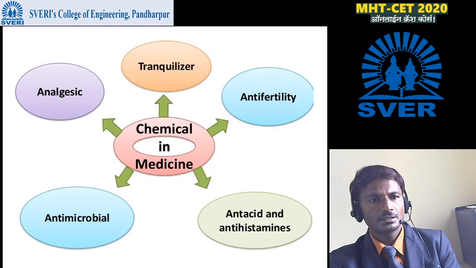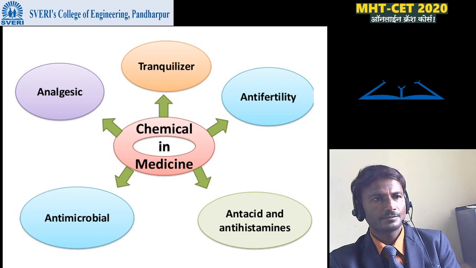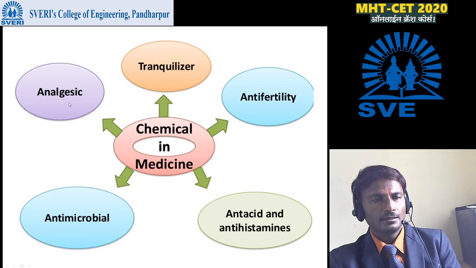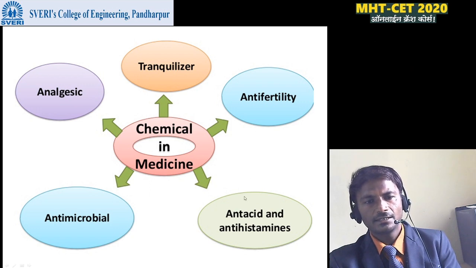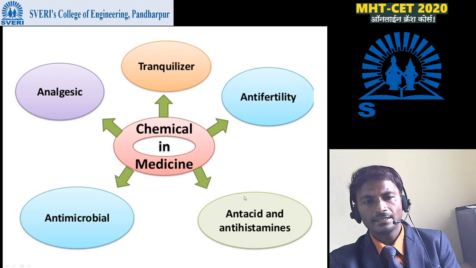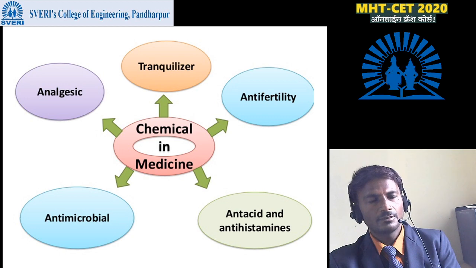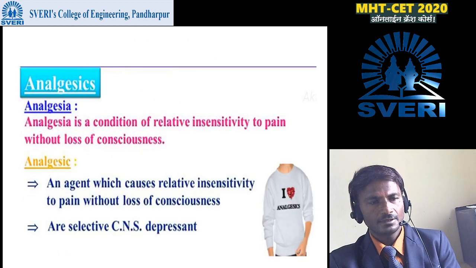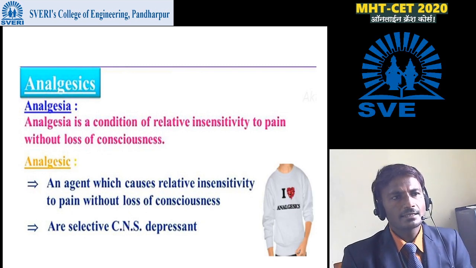So next is chemicals in medicine: analgesics, tranquilizers, anti-fertility drugs, antacids, antihistamines and antimicrobial drugs. These chemicals are used in this process. Then, what is meant by analgesia?